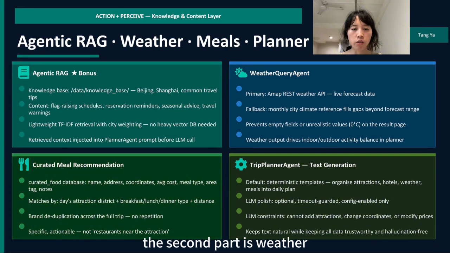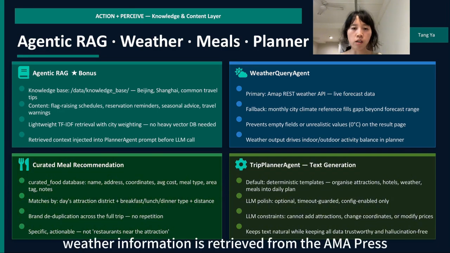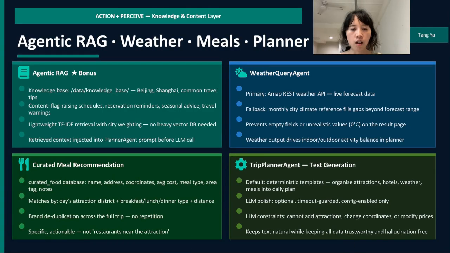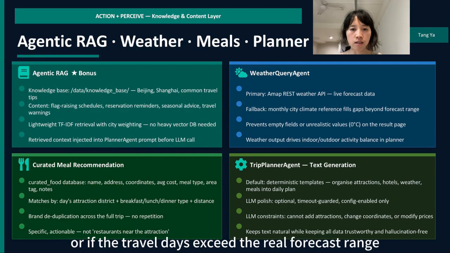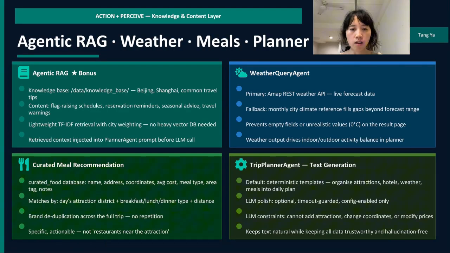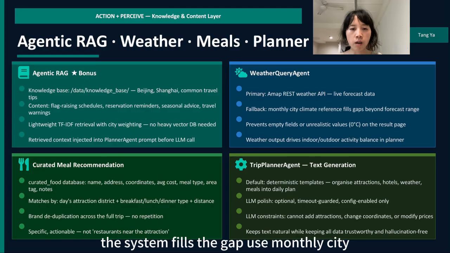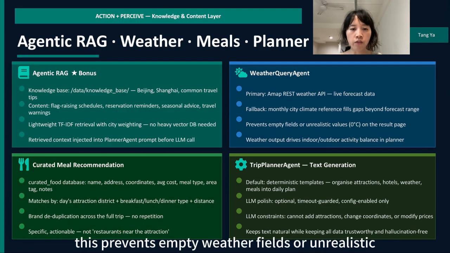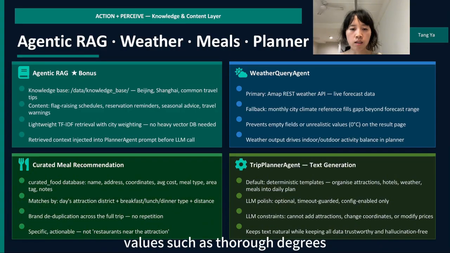The second part is weather. Weather information is retrieved from the AMAP REST API first. If the API returns incomplete data, or if the travel days exceed the real forecast range, the system fills the gap using monthly city climate references. This prevents empty weather fields or unrealistic values such as 0 degrees from appearing on the result page.